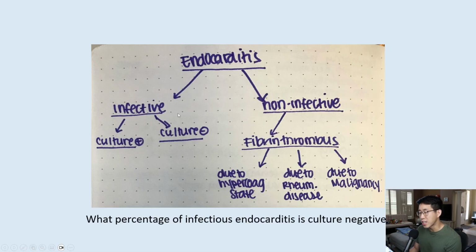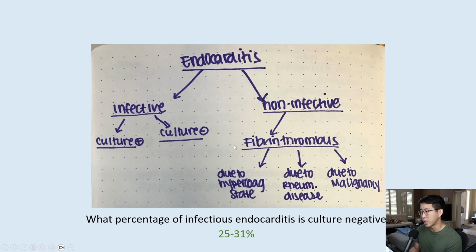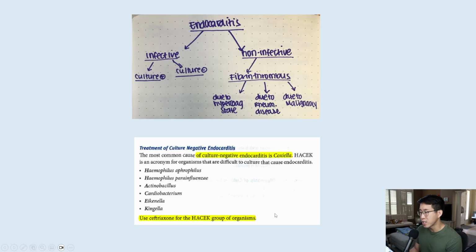Going back to the infectious endocarditis side, you've got culture positive, which is typically also the acute infectious endocarditis, and culture negative endocarditis, which often can be the subacute or chronic endocarditis. About 25 to 31% will be culture negative. And what organisms cause culture negative endocarditis? That's going to be the HACEK organisms, of which the most common cause is Coxiella. One thing to note, however, is that modern blood cultures are better at detecting HACEK organisms than they used to be in the past, and so the incidence of culture negative endocarditis is actually decreasing. It just sometimes takes a little bit longer for these bacteria to speciate, usually after 5 days of incubation.